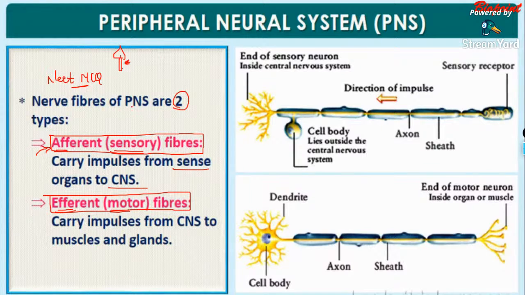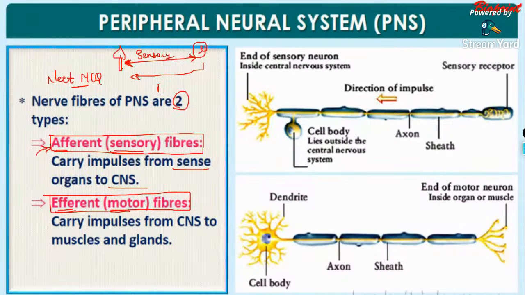When we are touching this particular candle, a particular impulse is transmitted from our hands to the spinal cord, which is the center of reflex action. This impulse from the receptor, from the sense organ to the spinal cord or the brain, is carried by the sensory neuron, and from the spinal cord it has to come back to the particular muscle or gland to remove the hand.